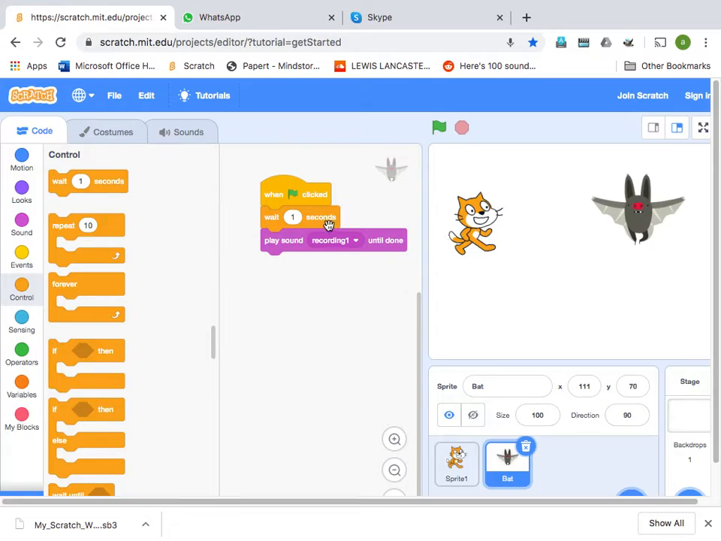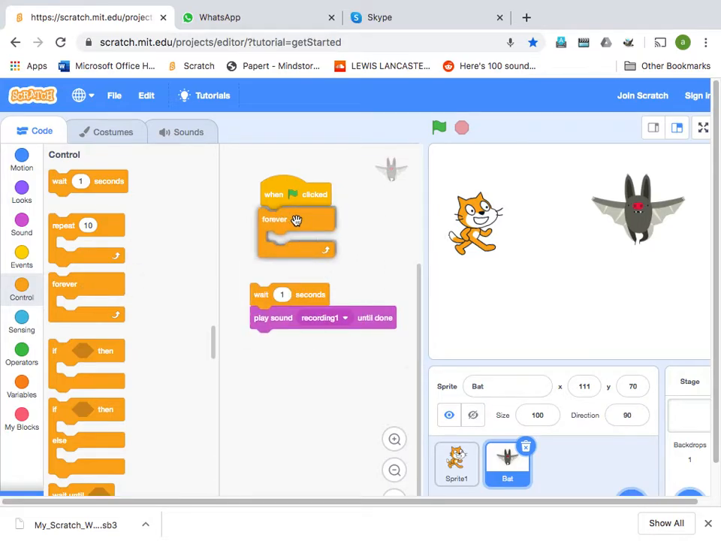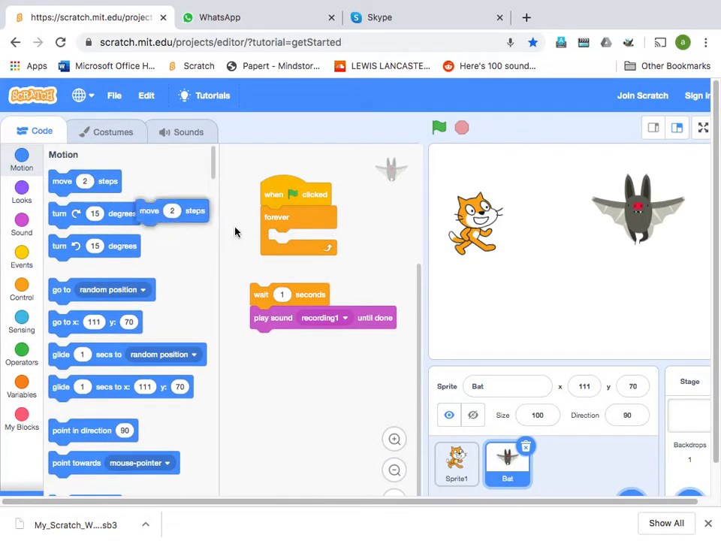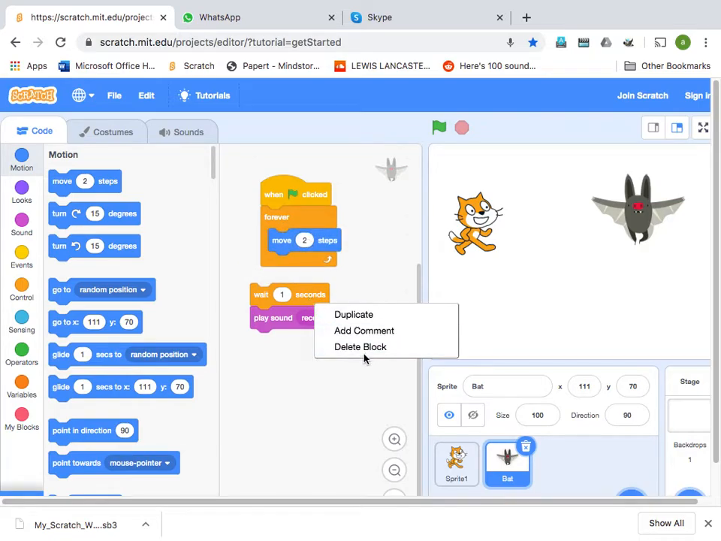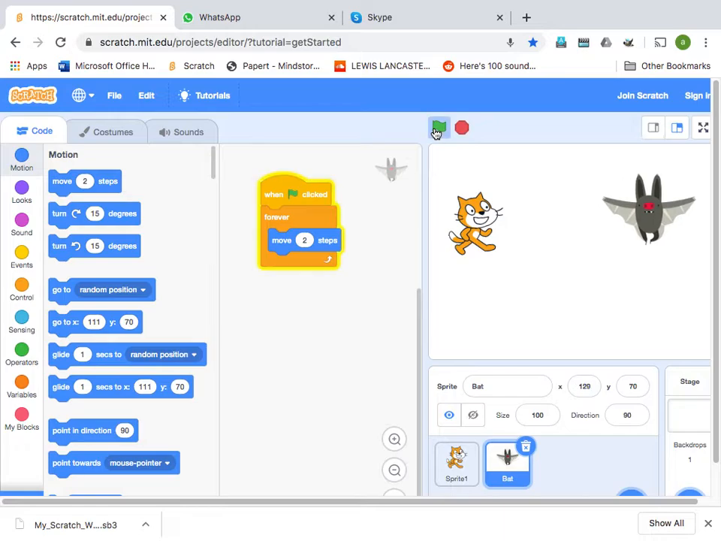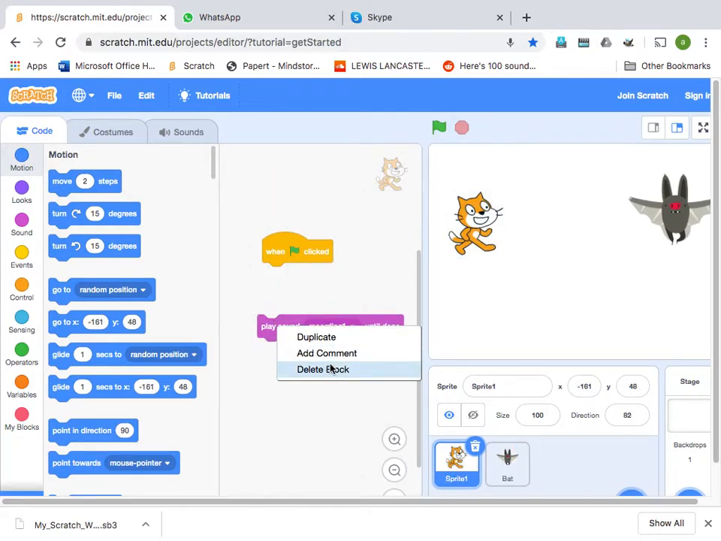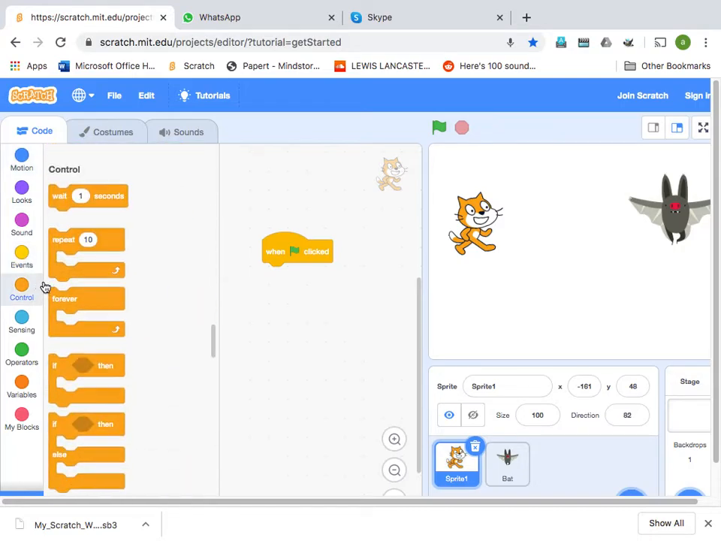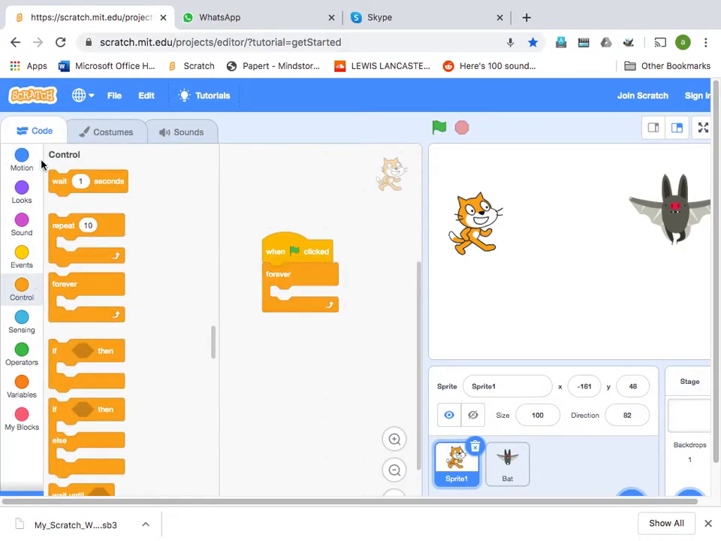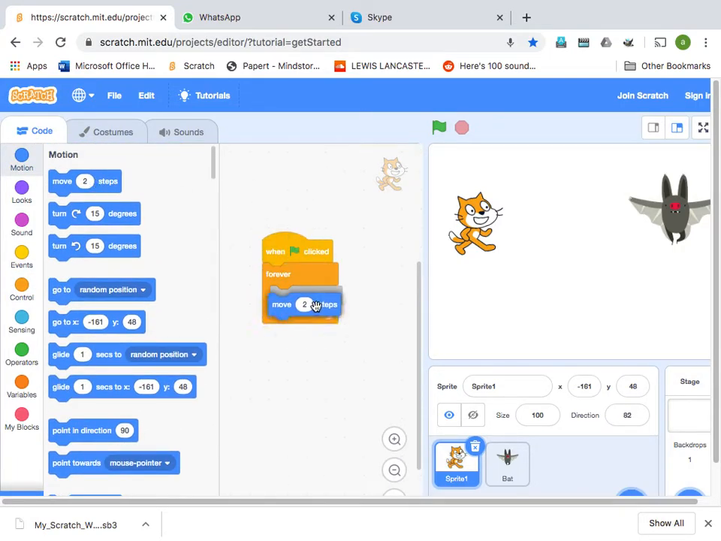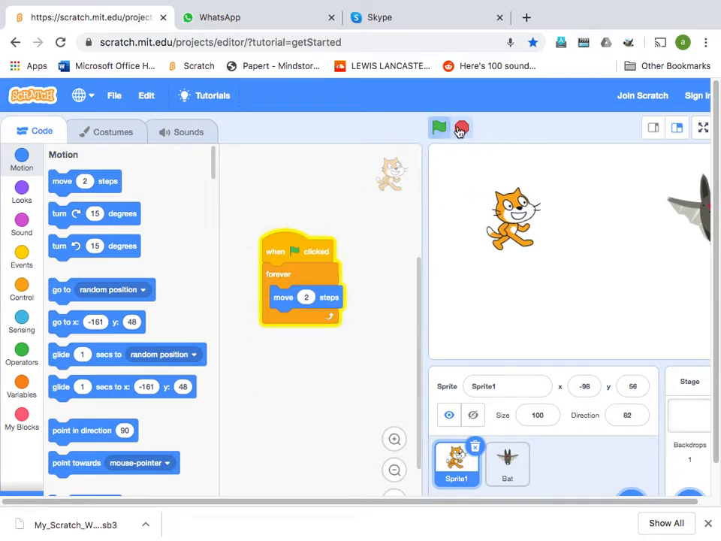Now if you want to move the cat continuously, then you can move it like this. Delete this block. Now hello. So this is the bat moving. Similarly, you can move the cat. How do you do it? You go to control, go to forever, go to move 2 steps. Okay, both are moving to the right.